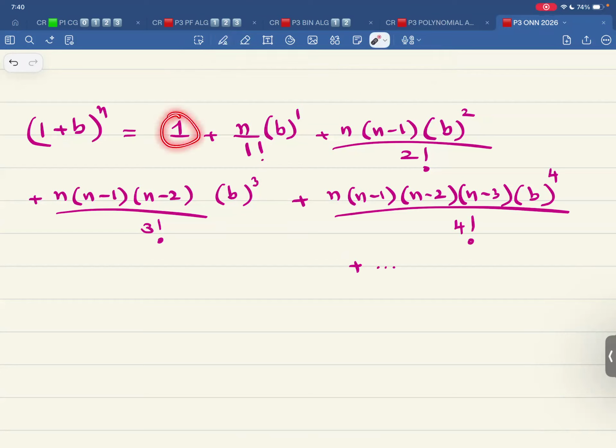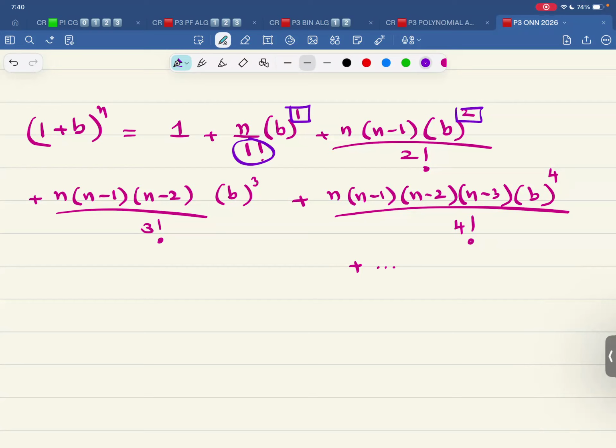The first one will be 1. The second one would be n b power 1 over 1 factorial. n minus 1 b power 2 over 2 factorial. n minus 1, n minus 2, b power 3 over 3 factorial. n minus 1, n minus 2, n minus 3, b power 4 over 4 factorial. That's the maximum number of terms you need. Focus on this: power 1 over 1 factorial, power 2 over 2 factorial, power 3 over 3 factorial, power 4 over 4 factorial.